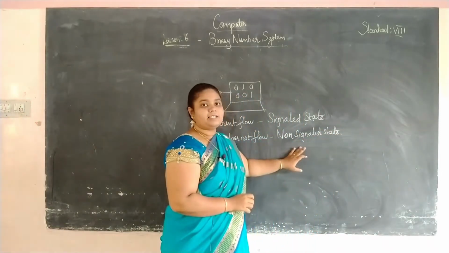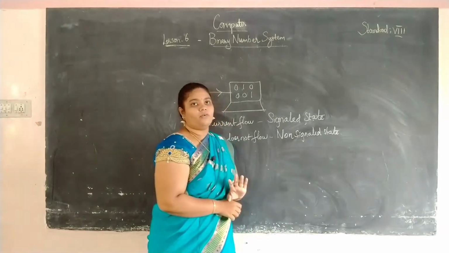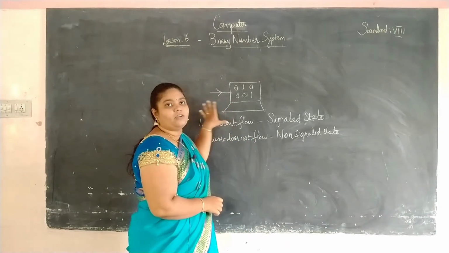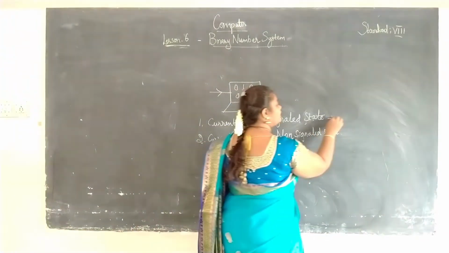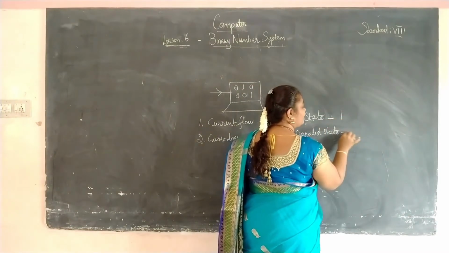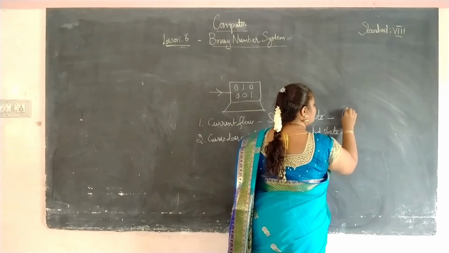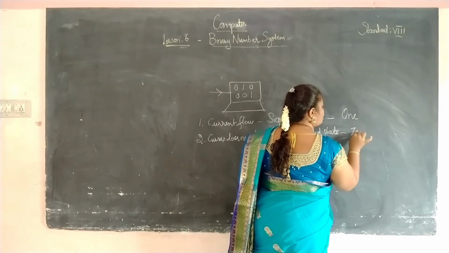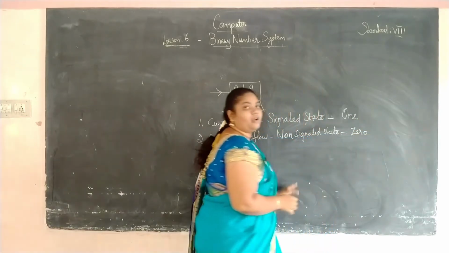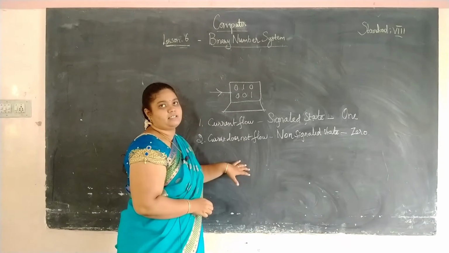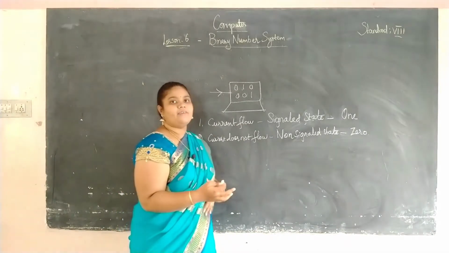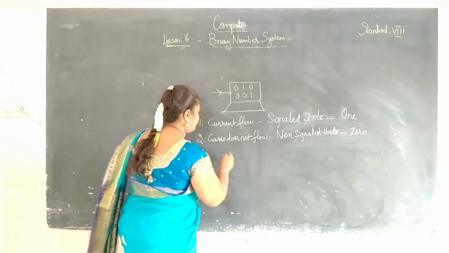The non-signaled state corresponds to 0, meaning there is nothing, no signal. The signaled state corresponds to 1 and the non-signaled state corresponds to 0. So computer understands only binary digits. It converts the input which we give into binary digits.